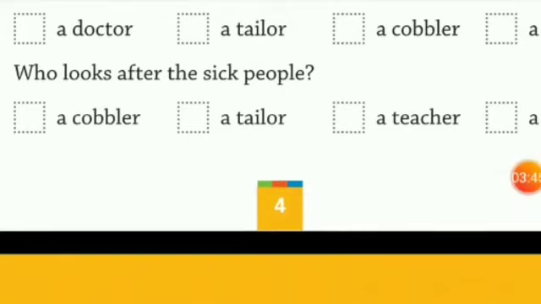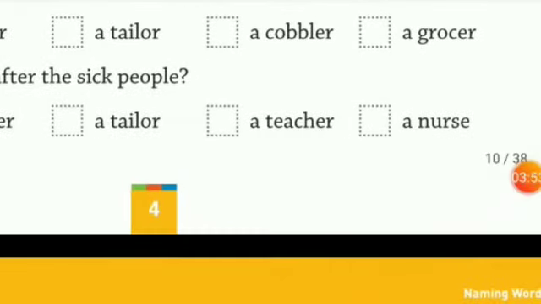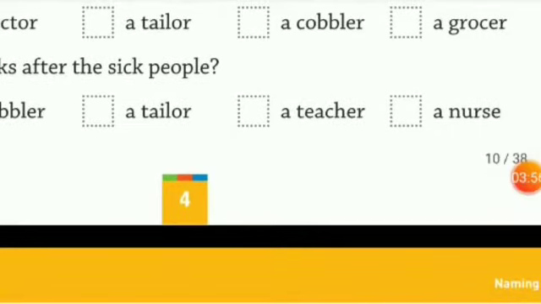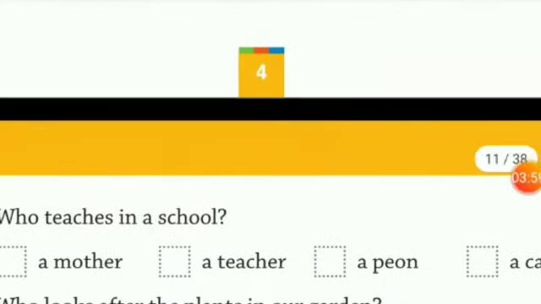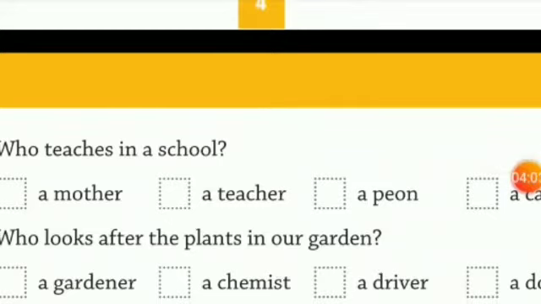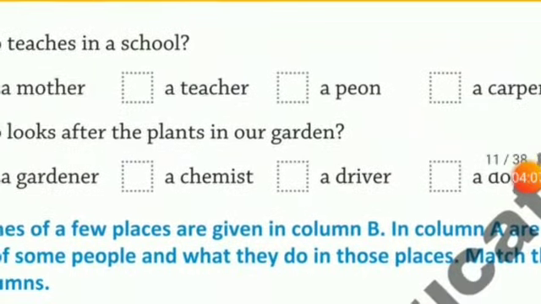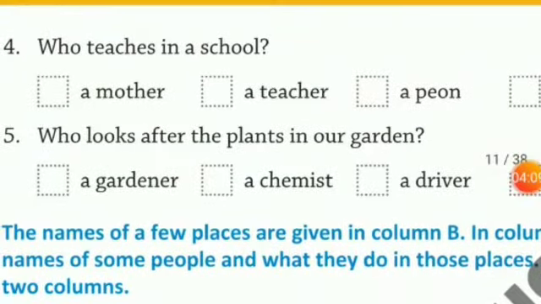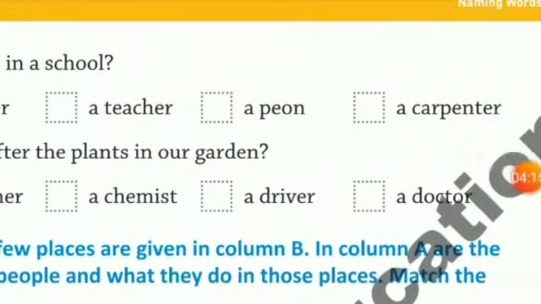Who looks after the sick people? You are given the options: a cobbler, a tailor, a teacher, a nurse. So here the correct answer is a nurse. Then we move to the next question. Who teaches in a school? A mother, a teacher, a peon, a carpenter. So here the correct answer is a teacher, right? Because a peon is a helper who helps in the school, and a carpenter, he makes furniture.